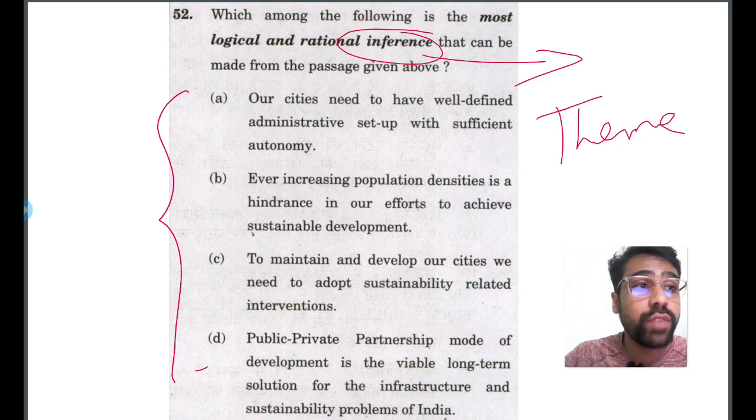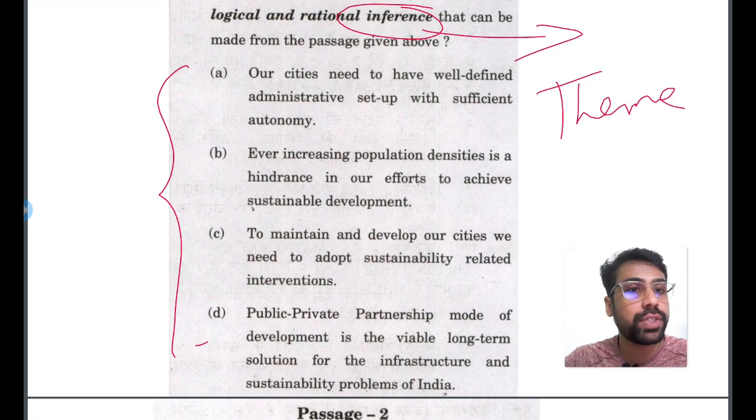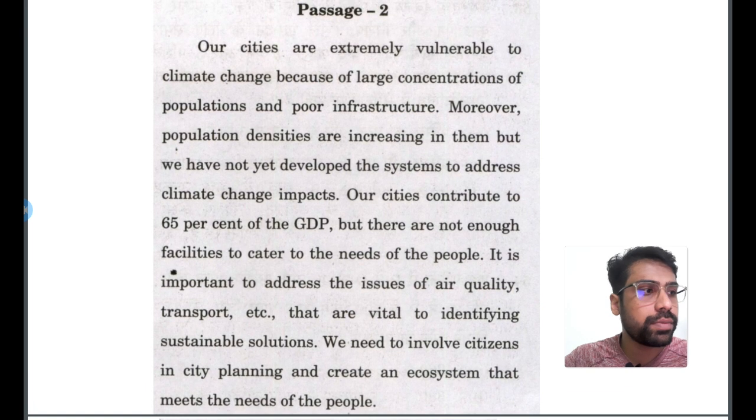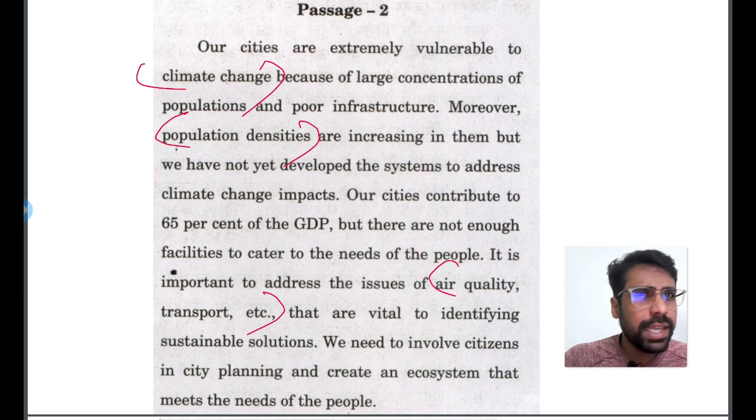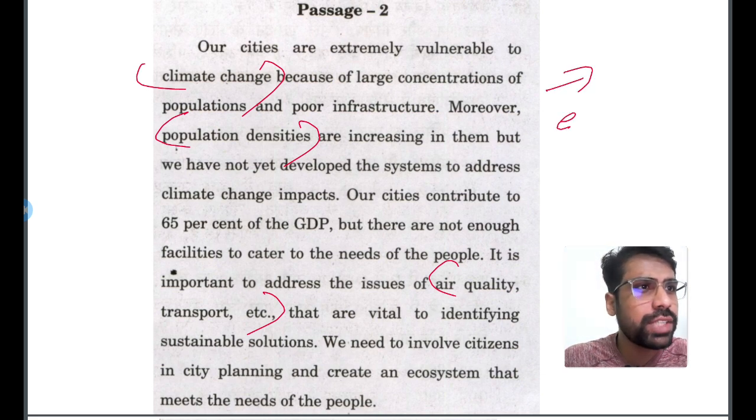So to find the answer of this question, you have to visit that passage. Just go through this passage. What's the main theme of this passage? There are climate changes here. Again, population densities is also here. Here air quality is mentioned, transportation, etc. are mentioned. So basically the theme of this passage is environment, right? The main theme of this passage is environment.